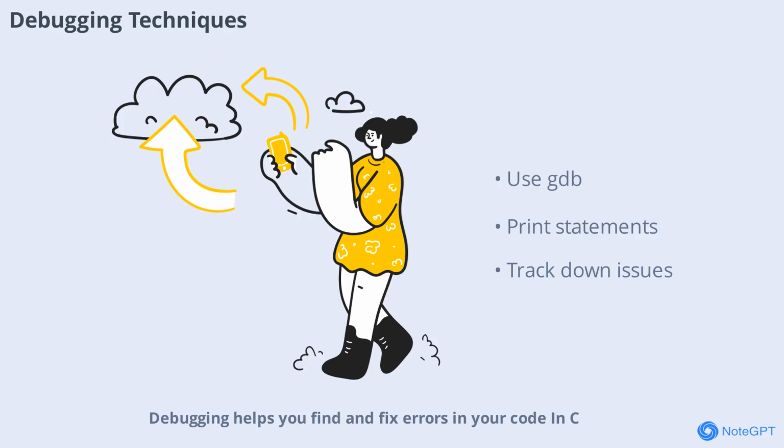Debugging helps you find and fix errors in your code. In C, you can use tools like GDB, print statements, and IDE debuggers to track down issues. Developing good debugging habits will save you time and frustration as you build more complex programs.